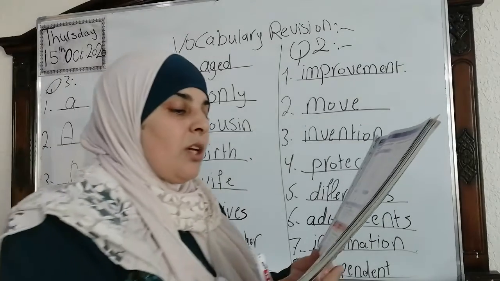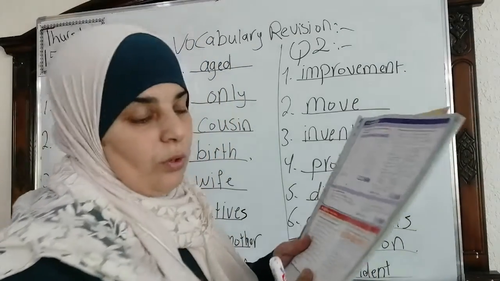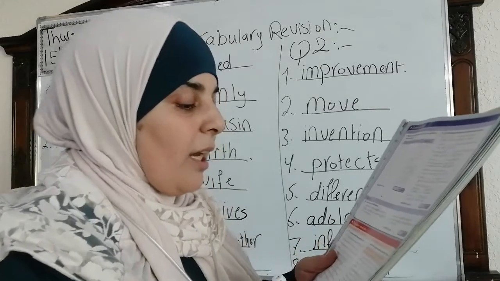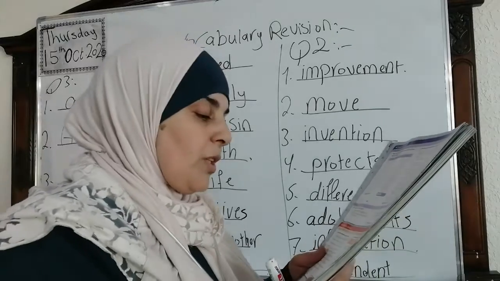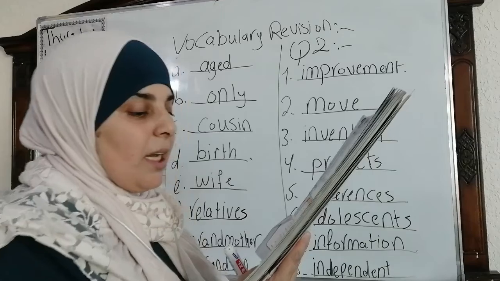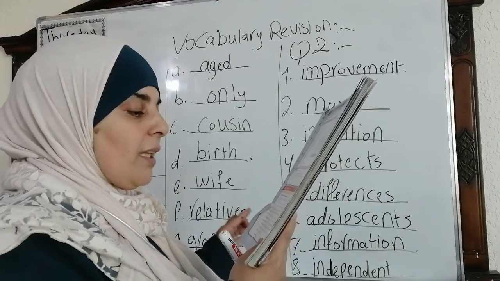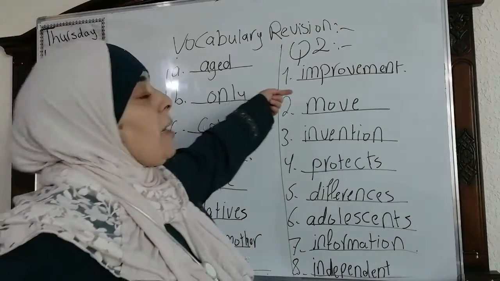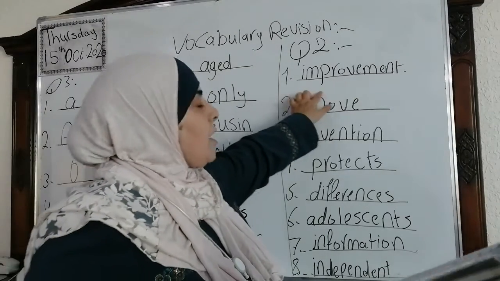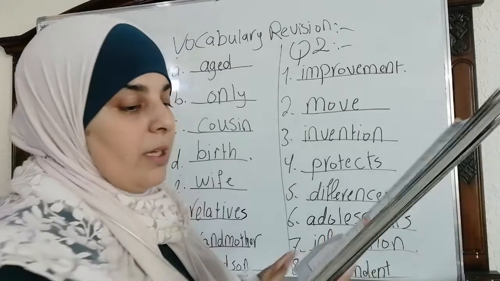Now suffixes, mention, ENC. Complete the sentence with the correct form of these words. We have adolescent, different, improve, independent, inform, invent, move, protect. Number 1, she usually gets 50% or 60% in her exams. But in this exam, she has 90%. That's a big improvement. Yes, she improved. Improvement. Here we are going to write it, improvement. Deal?